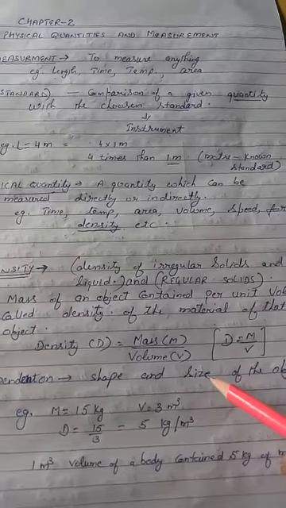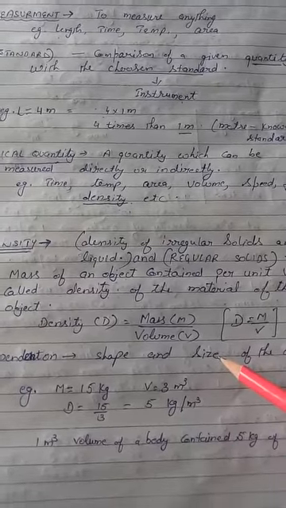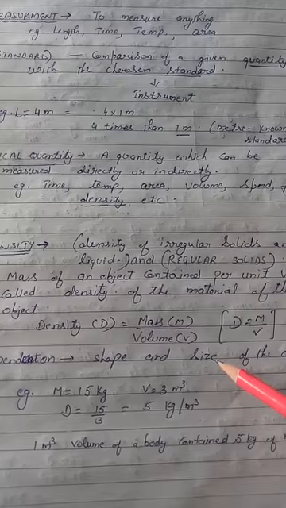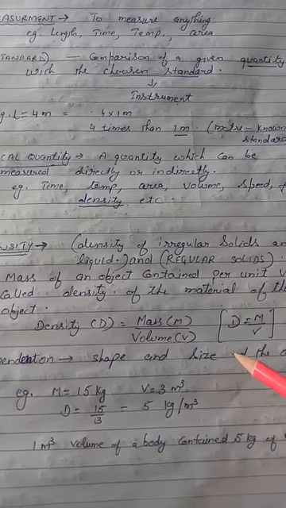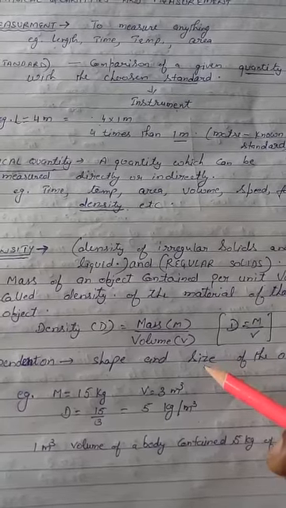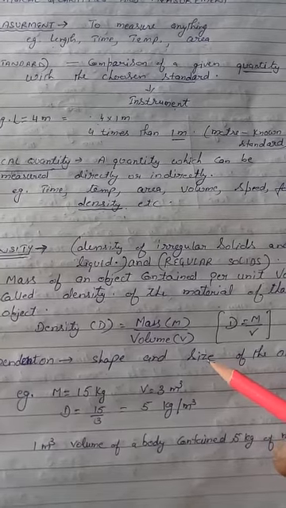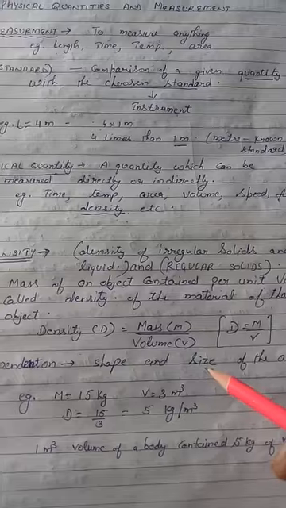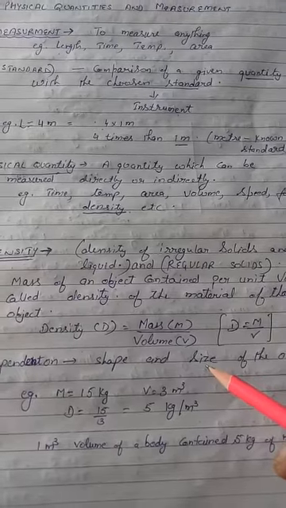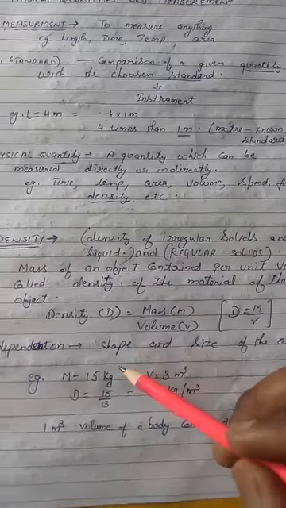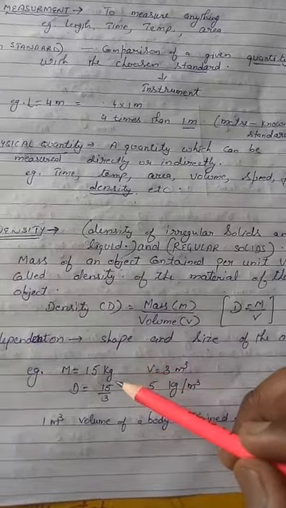For example, if we have the substance iron, there are a number of things which can be made from iron. For example, a nail and a ship. So the density of a nail and the density of a ship, because both have the same material, if both are pure iron, then the density will not change, the density will be the same. I am giving an example to understand density.